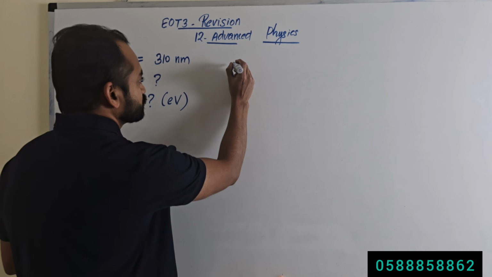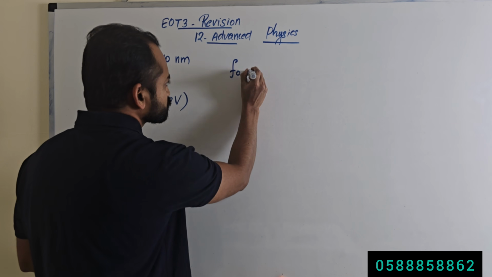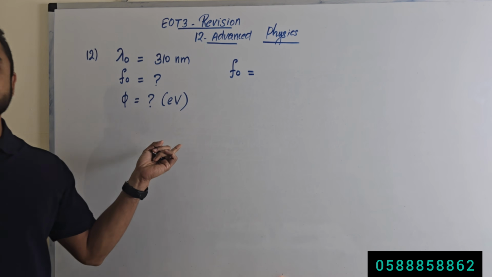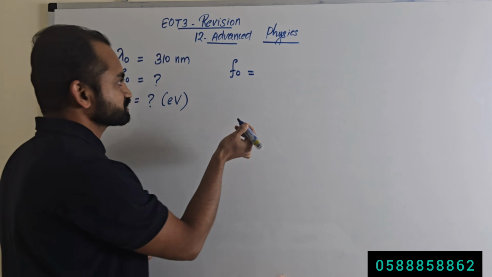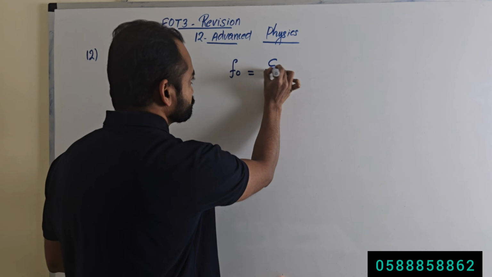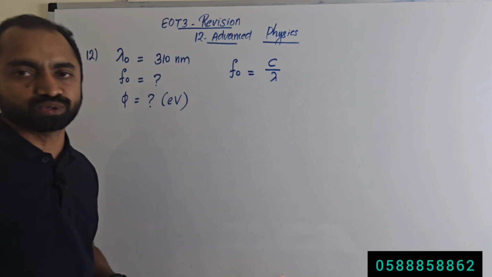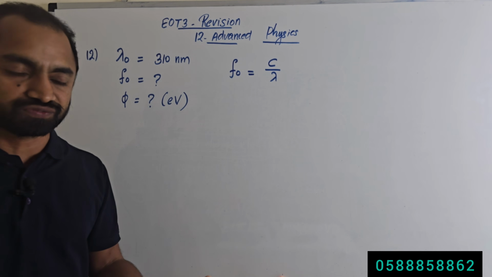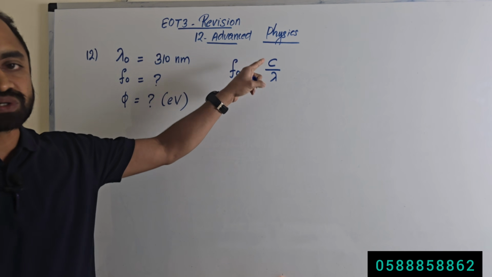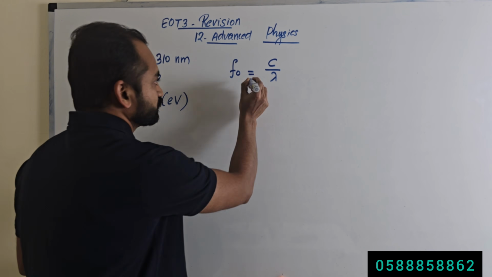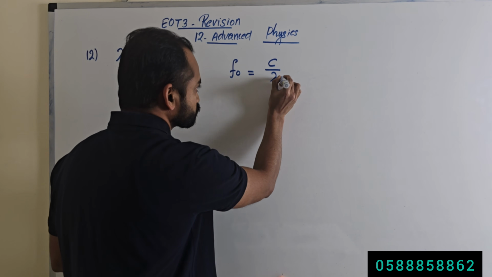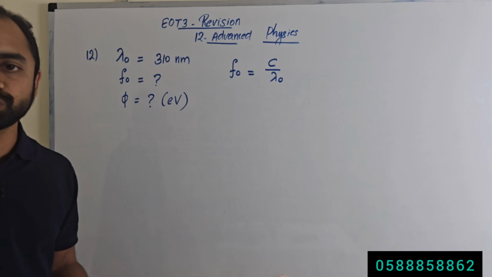So how to calculate the threshold frequency? Wavelength is given, frequency is equal to c by lambda, right? We have the wave equation, c equal to f lambda. So f is equal to c by lambda, and threshold frequency equal to c divided by threshold wavelength.